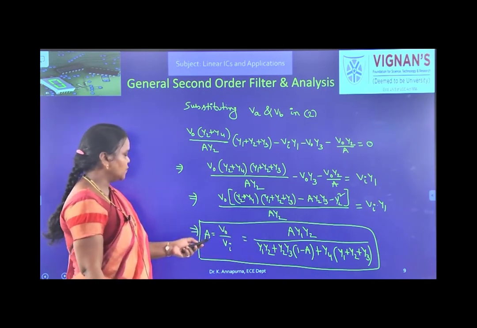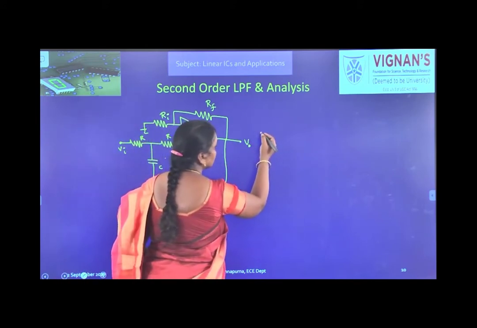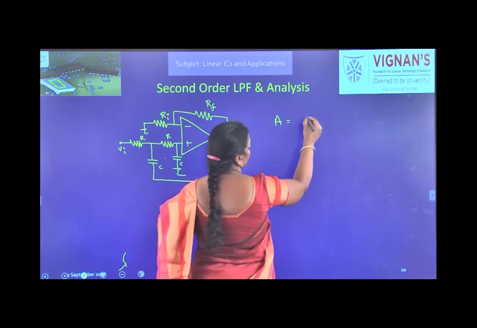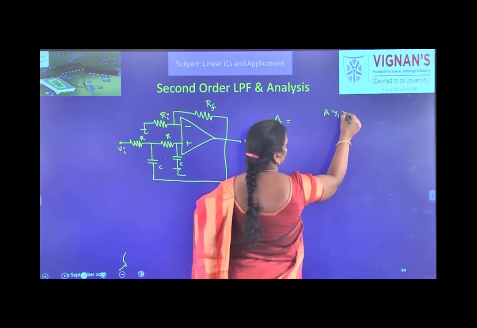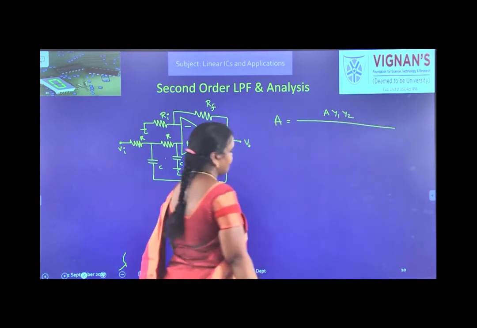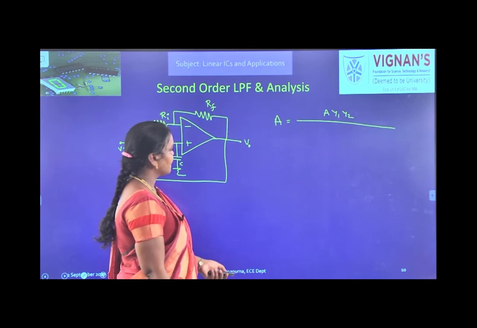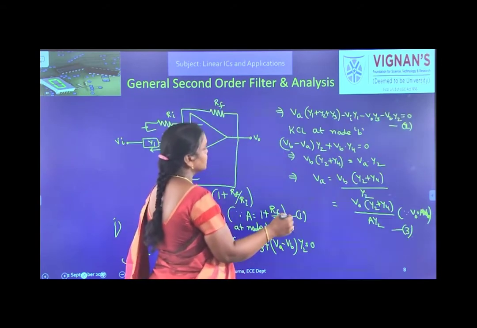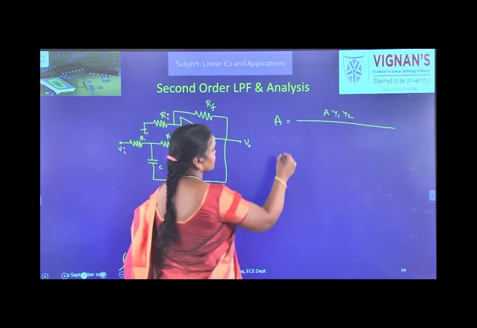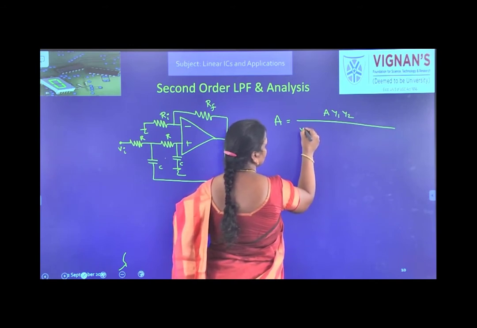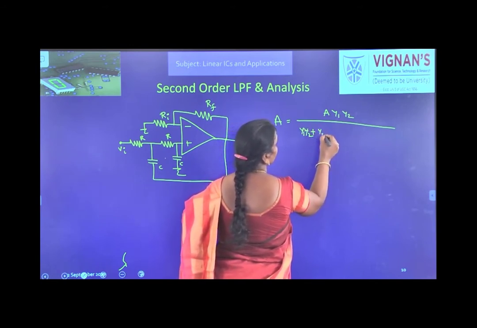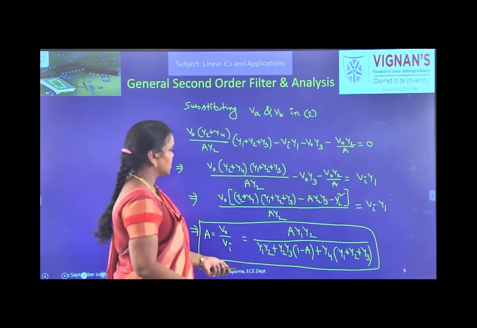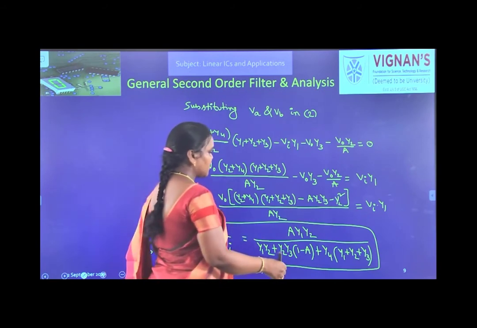So A Y1 Y2. What is the expression you got? A is equal to A Y1 Y2 by Y1 Y2 plus Y2 Y3 into 1 minus A plus Y4 into (Y1 plus Y2 plus Y3).